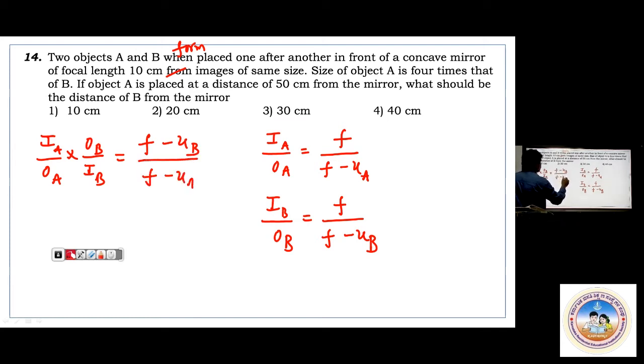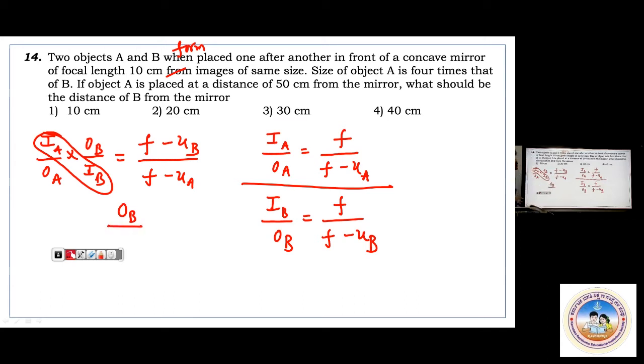Come on, see that calculation. Just you are dividing one by the other. F minus UB will go to the numerator. We know IA by IB is 1. Why is IA by IB 1? They had given images of same size. Now OB by OA: object A is 4 times the size of object B, so I can write 4 into OB.